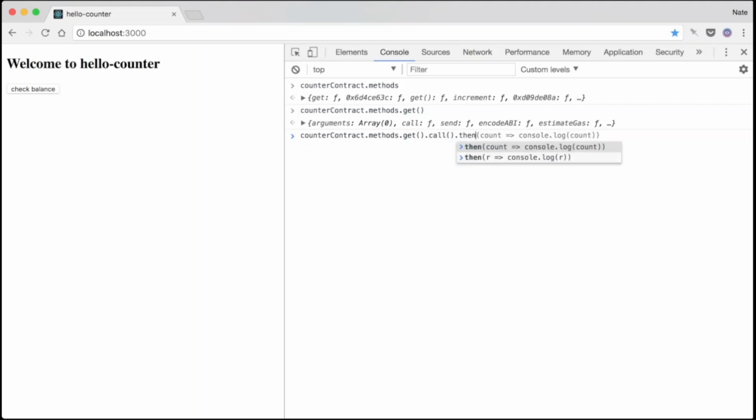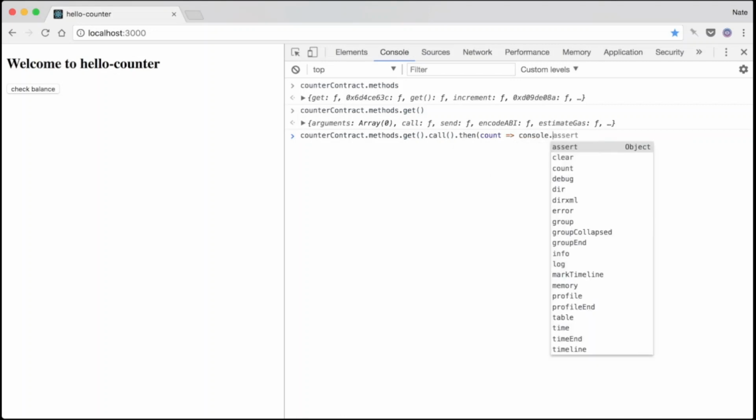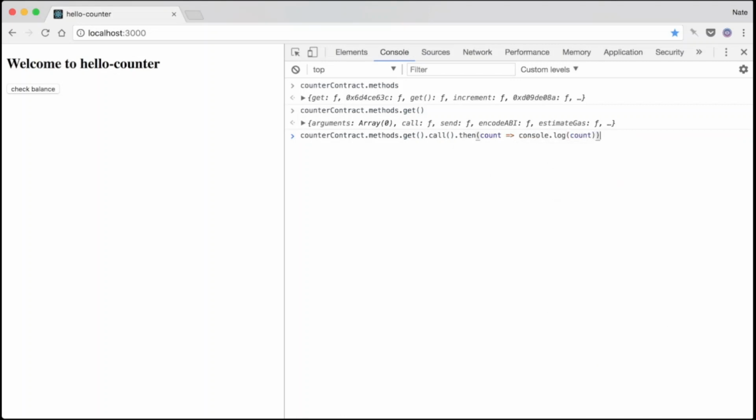So we call countercontract.methods.get.call.then, and we take the count and we'll log out the count. Great, we got our count. Now let's add a function for this and show the value in our view.